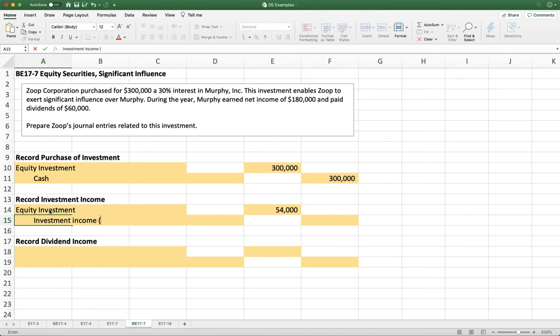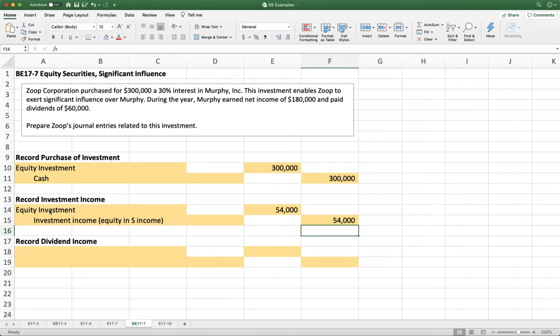But I'm also going to put another account name here because in this class we use 2 different books that we've combined into a custom book, and the sets of authors use 2 different names. So in the book we are currently using, they call this investment income, but later when we switch books, they're going to call this equity in S income. So I'm just going to make sure you know both names. For right now, you can use either. I think investment income is more clear, but when we get to the homework for later chapters, they might switch to equity and S income on you. Okay, so we're going to record investment income of $54,000.